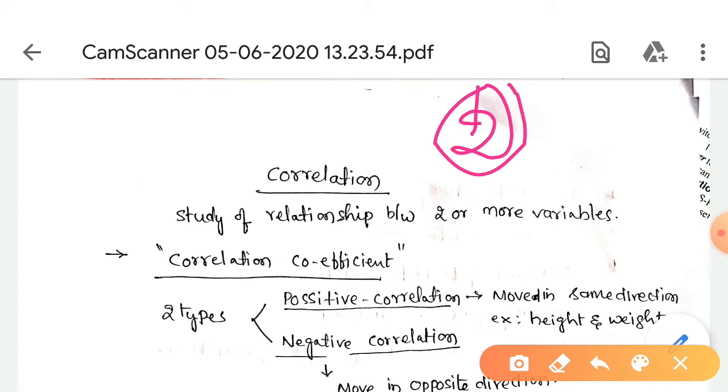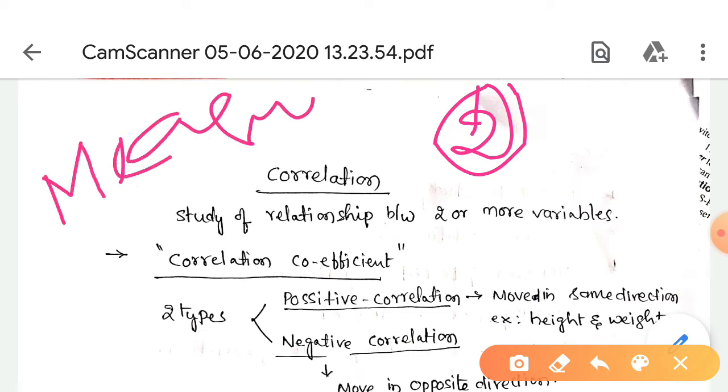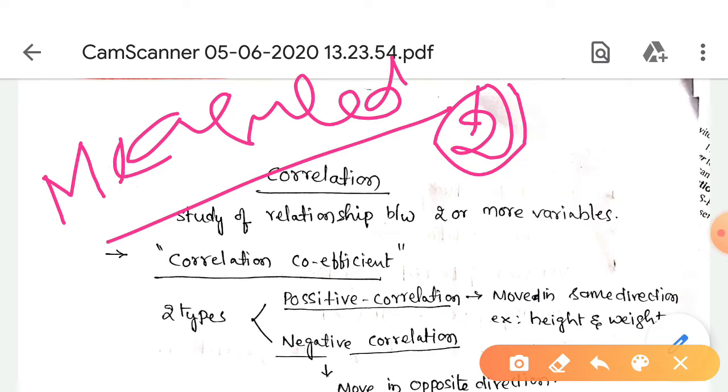What we measure about the correlation is called the correlation coefficient.